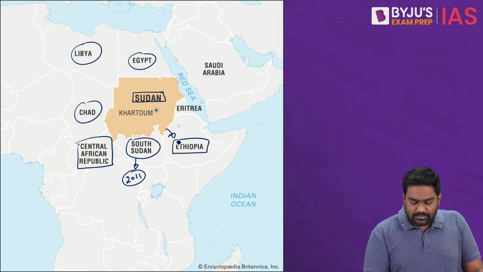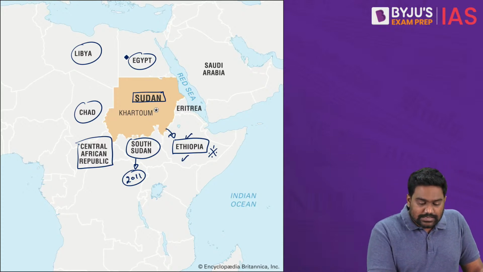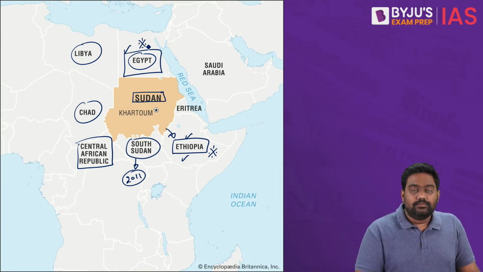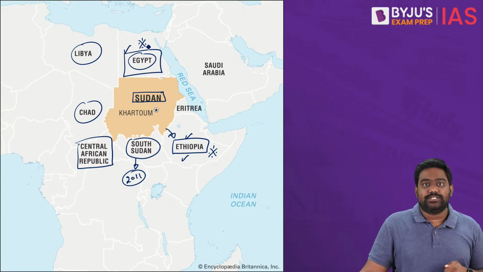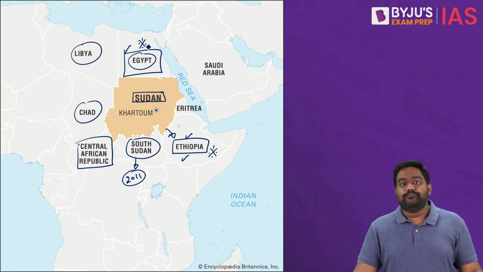Then Ethiopia, a major partner for India. India has a lot of investments in Ethiopia. We have a lot of Indians in Ethiopia as well. Egypt is again a critical partner for India. For this year's Republic Day parade, the Egyptian president was invited as a chief guest, which means India is going to pay more attention to our ties with Egypt this year.